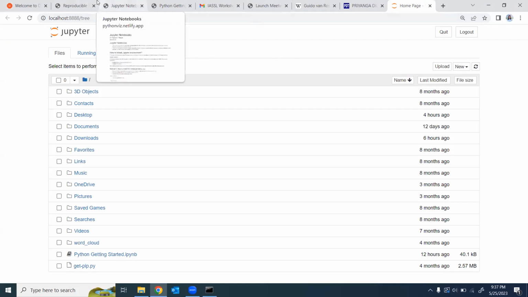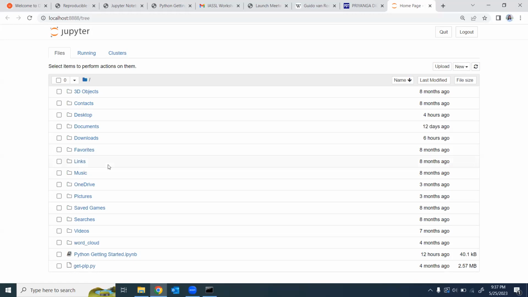This is what we call the notebook dashboard. When you type jupyter notebook, it will bring you to this notebook dashboard, which gives you access to some files. Once you pass that command to the command prompt, this current dashboard will give you access only to the files and subfolders contained within Jupyter's startup directory.